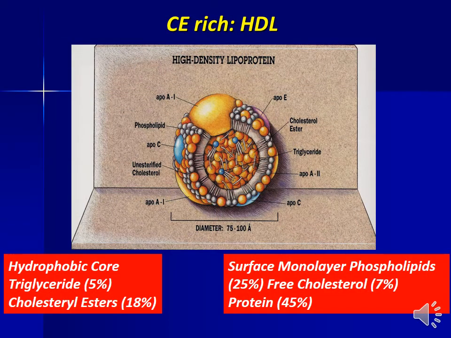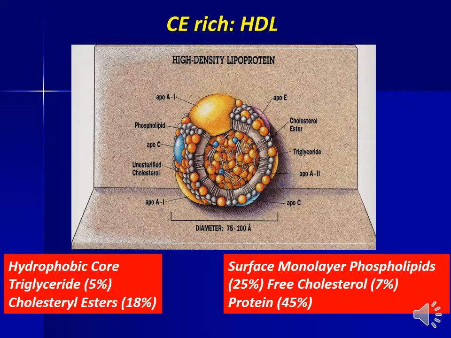HDL or high density lipoprotein is a cholesterol ester rich particle. It consists of ApoA1, ApoA2, C1, C2, C3, and ApoE.